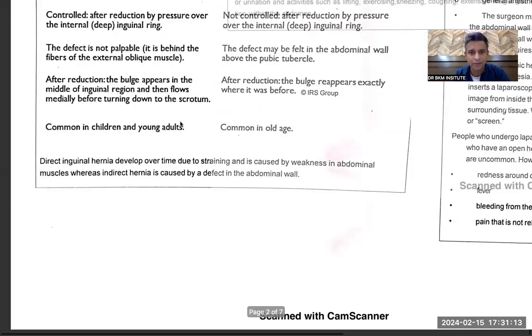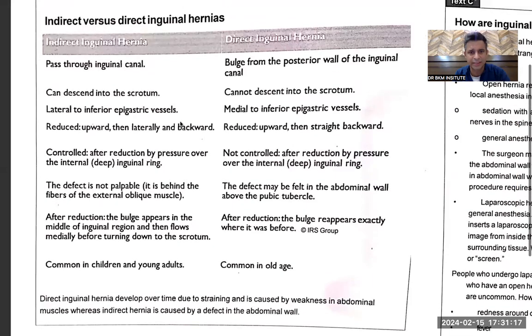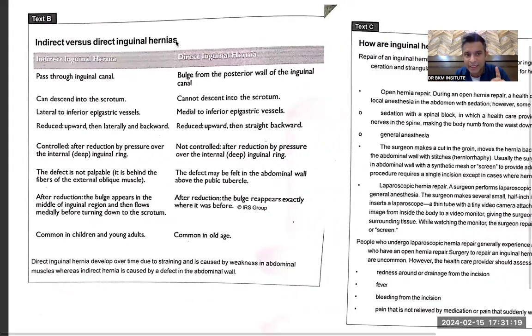Okay. Second, indirect and direct inguinal hernia means classification. Maybe this is the topic. Forms of inguinal hernia, direct inguinal. So my one answer is ready. That is how simple it is. Don't go deeper, just try to find one answer at a time. Inguinal canal, reduction, bulge appears, direct inguinal hernia, old age, defect not controlled.